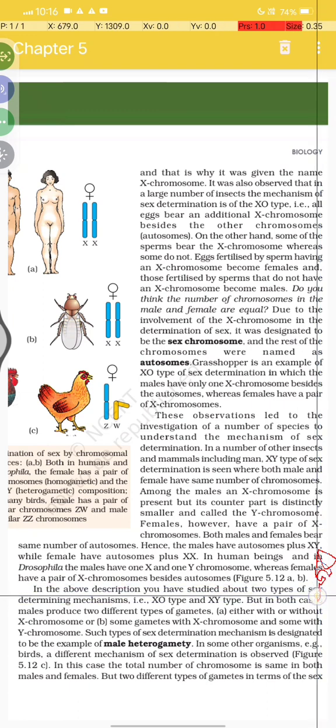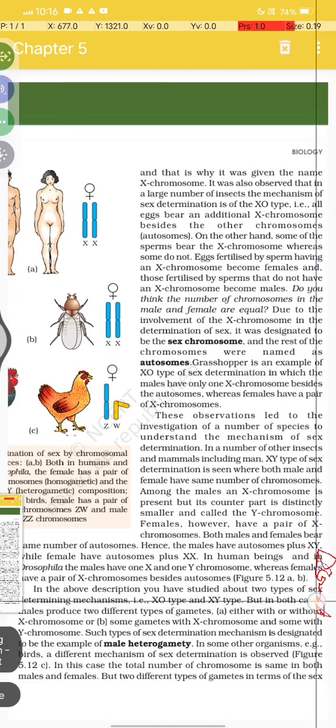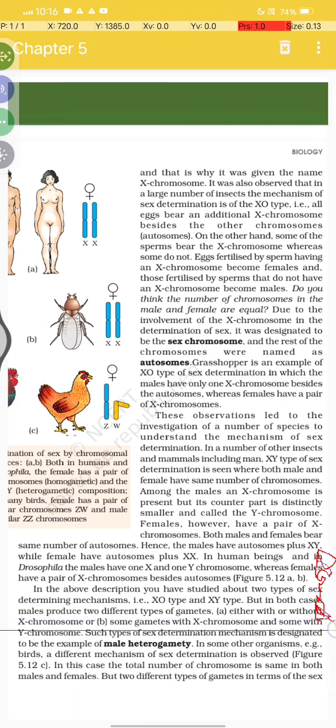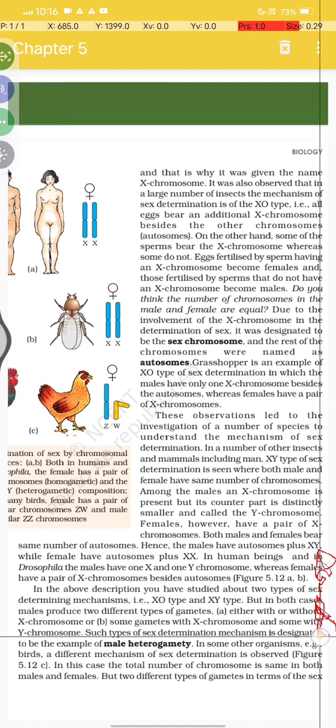In the above description, you have studied two types of sex determining mechanism, XO type and XY type. But in both cases, males produce two different types of gametes, either with or without the X chromosome, or some gametes with the X chromosome and some with the Y chromosome. Such a type of sex determination mechanism is designated as male heterogamety.